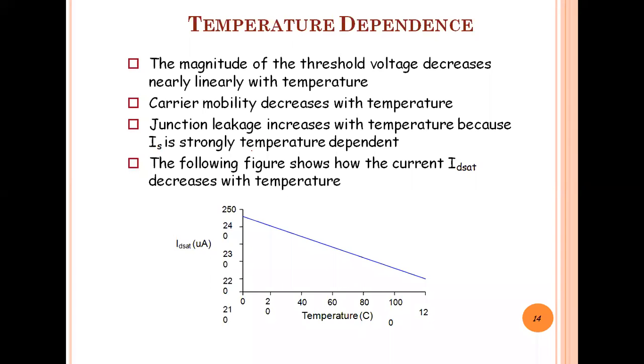Okay, now the temperature dependence. In the temperature dependence, we are understanding the junction leakage.